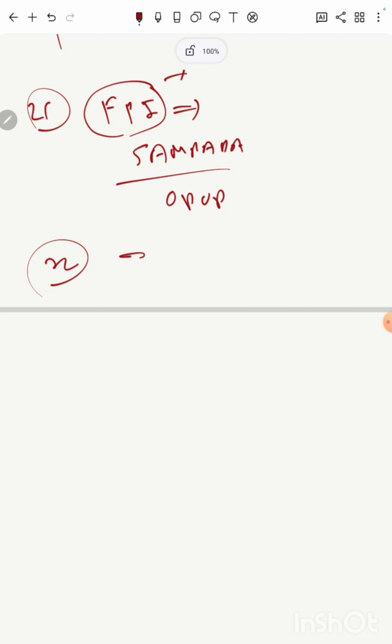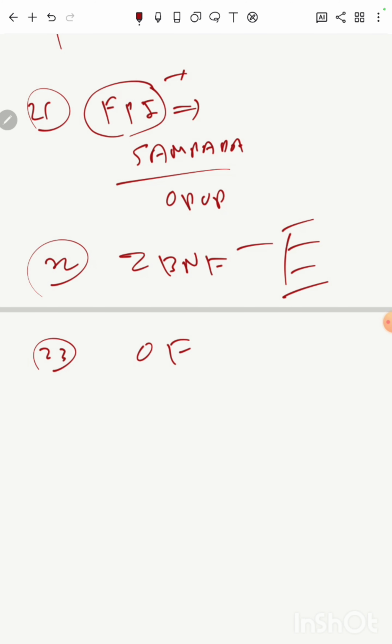Then 2 important buzzwords: zero budget natural farming and organic farming. Padma Shri Subhash Palekar ji introduced this concept, zero budget natural farming. So what are the 4 components? Bijamitra, Jivamitra, mulching, Wafsa, etc. So you read those points. What is the advantage of zero budget natural farming? What are the disadvantages or concerns around zero budget natural farming?